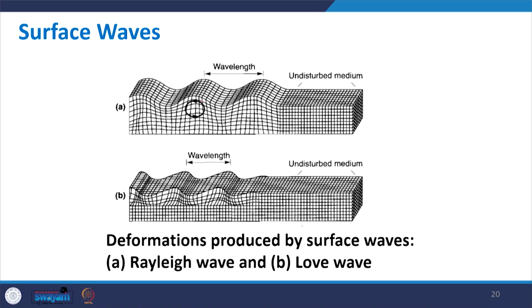So, basically the movement is in the horizontal direction; when the wave propagates, particle motion will be like this. In case of P wave, like this. Similarly, in case of Rayleigh wave, you have both, and it moves in a rotation, which is shown by the circle here in part A. So, this was about surface waves.